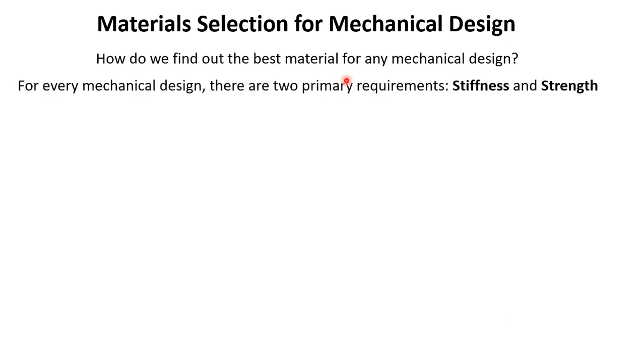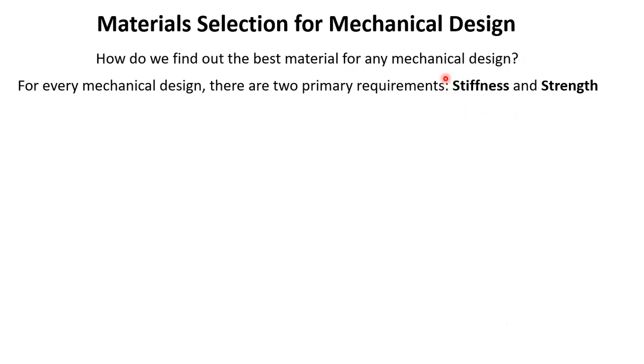For every mechanical design, there are two primary requirements: stiffness and strength. There are many other requirements for any mechanical design, but these are two primary requirements: stiffness and strength.